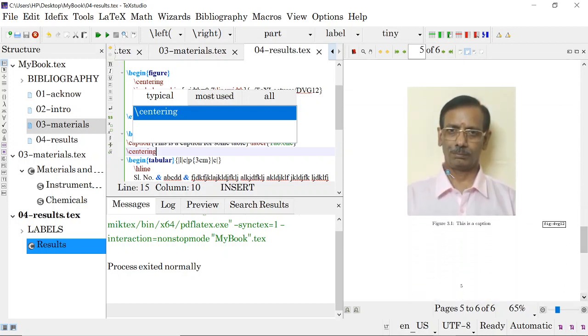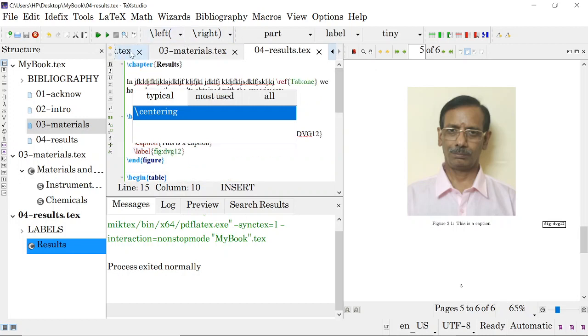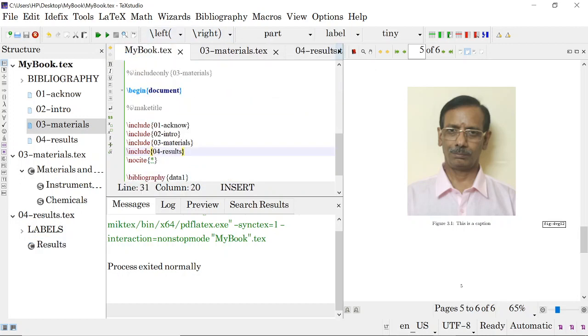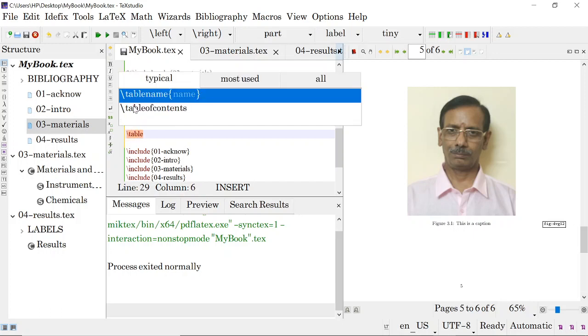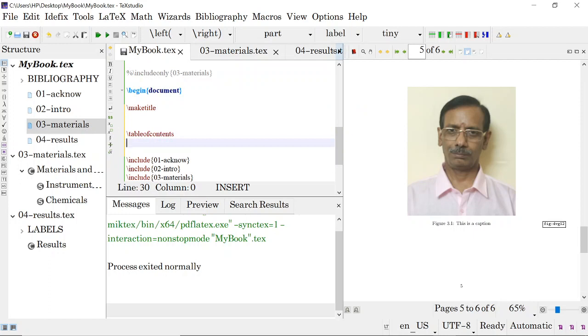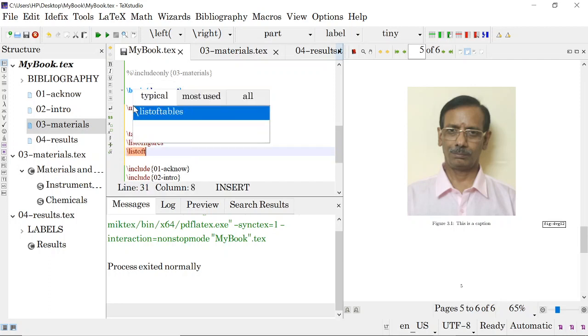Like this you complete your work, and in the final stages what we will do is, before the title you keep it, or here you will put the table of contents. Okay. Then we'll put a list of figures. Okay. Then a list of tables.